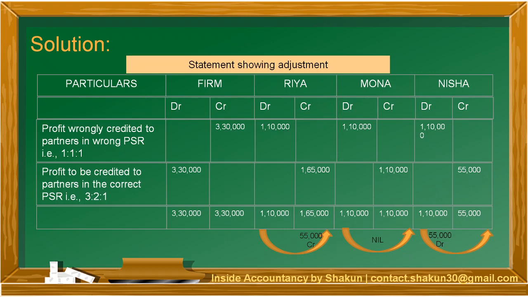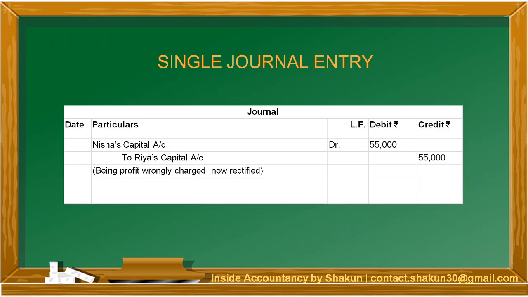Therefore, we can ascertain that Nisha's capital is to be debited with 55,000 and Ria's capital is to be credited with 55,000. Therefore, our journal entry would be Nisha's capital DR to Ria's capital 55,000. Being the profit wrongly charged, now rectified.